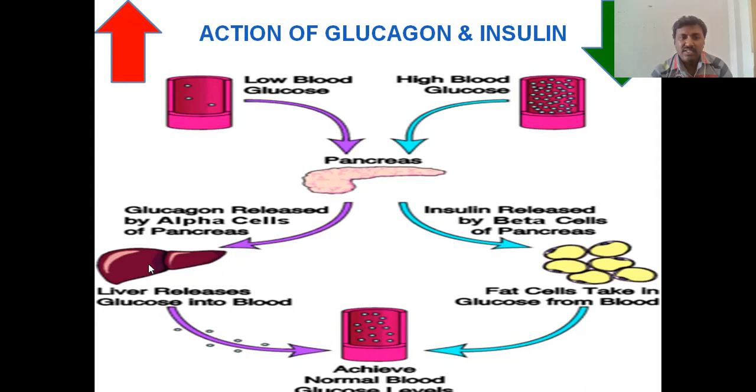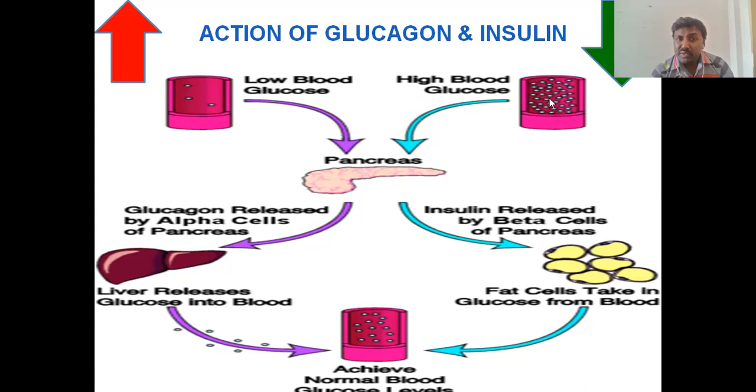That is called gluconeogenesis. Already we said gluconeogenesis takes place maximum in the liver. So the glucagon stimulates the liver cells and enhances the release of glucose from pyruvate, lactate, and the level comes to normal.